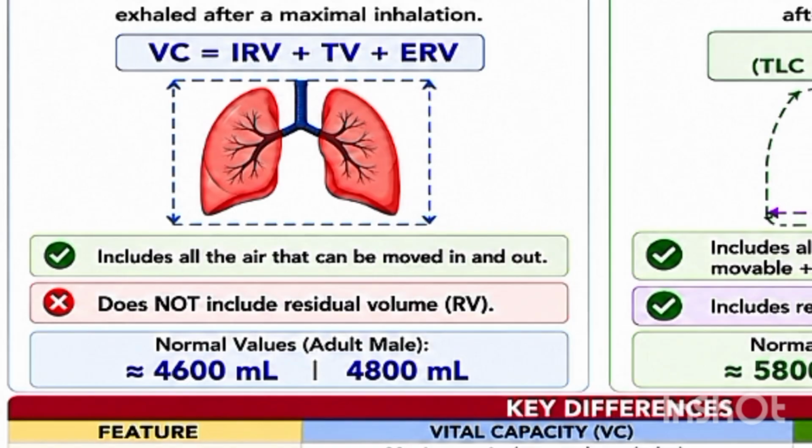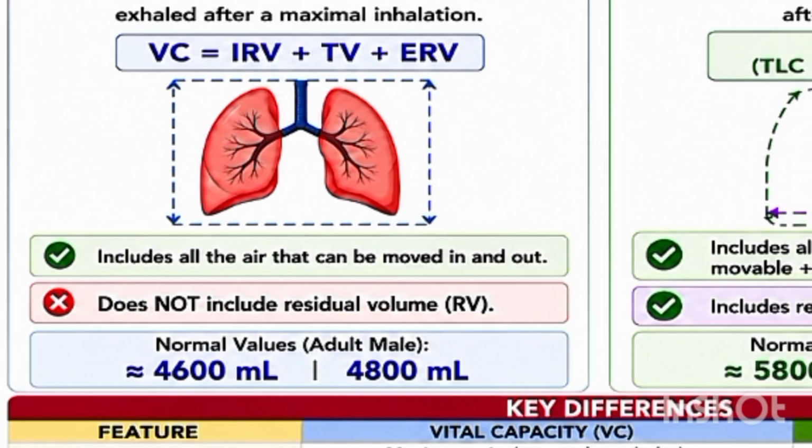Vital capacity does not include residual volume because residual volume is not included in any cycle of respiration, any phase of breathing, and residual volume always remains in the lungs. Therefore there is no need to mention residual volume in vital capacity. It includes all the air that can be moved in and out. Okay, the second point is that it does not include residual volume.